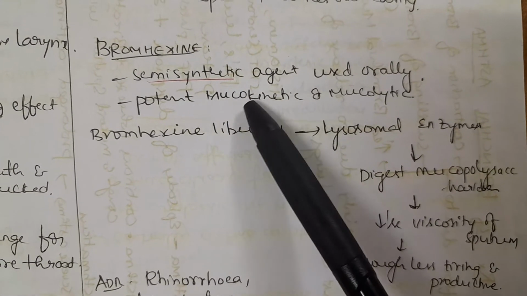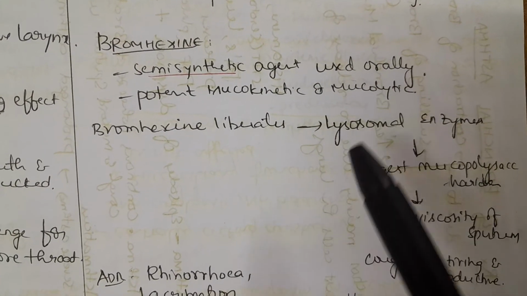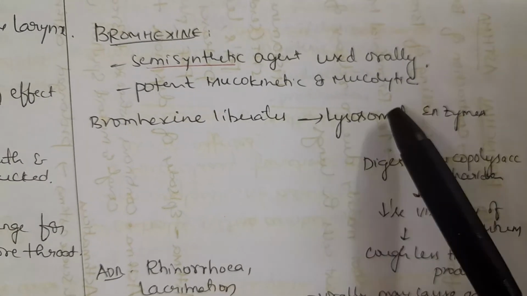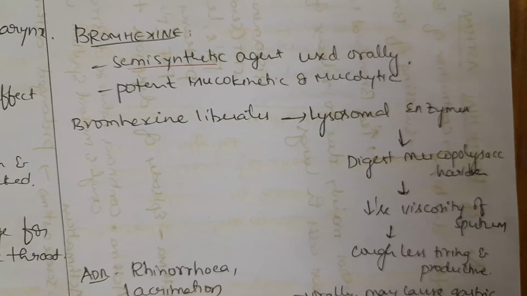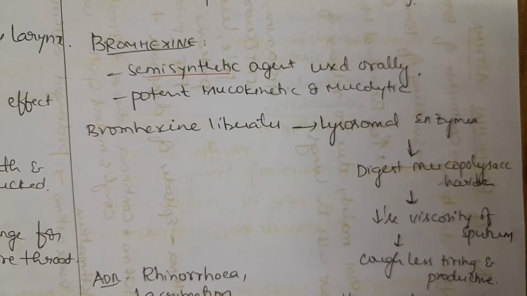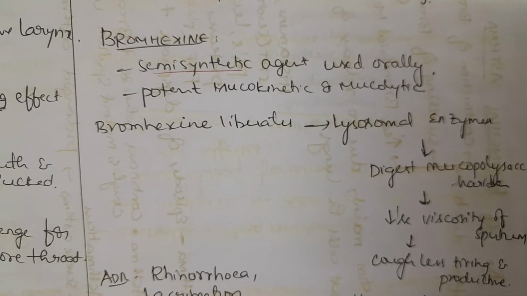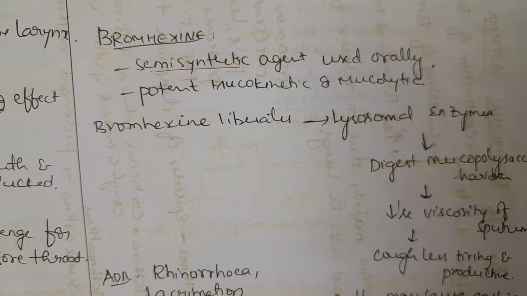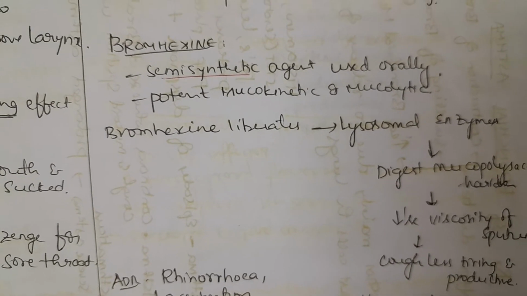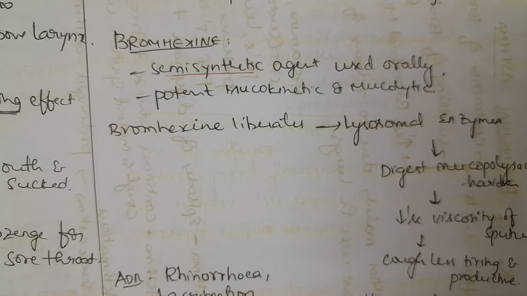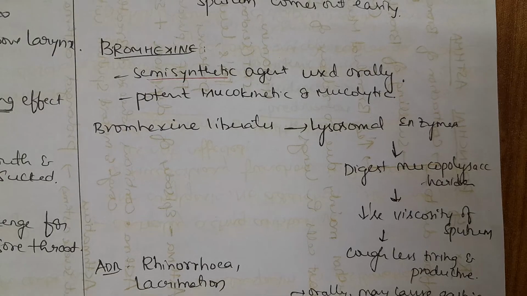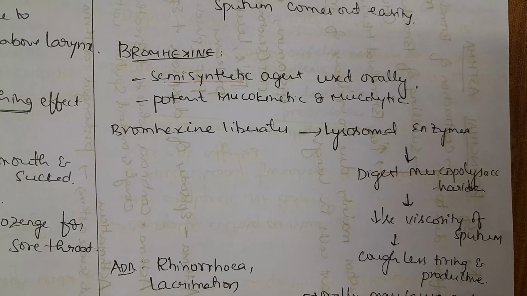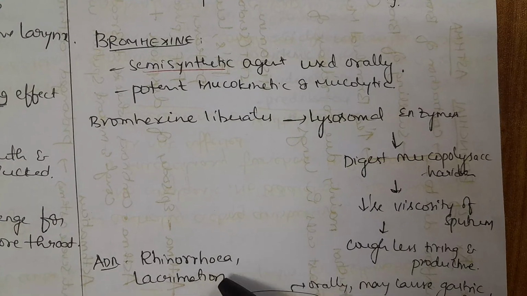It is a potent mucokinetic and mucolytic agent. Bromhexine liberates some lysosomal enzymes that digest mucopolysaccharides, which results in decreased viscosity of sputum and causes less tiring during cough, and it is productive. Adverse effects of bromhexine include rhinorrhea and lacrimation.